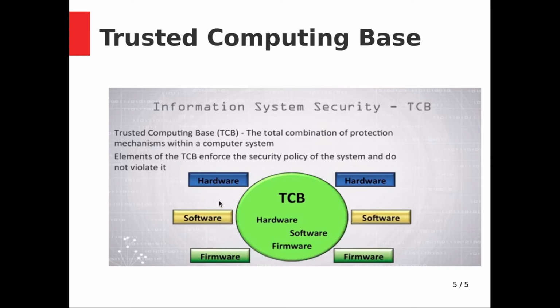Software in the sense if you store programs on an SSD hard disk, your program will run fast, your software will run fast. And firmware in the sense you are having the latest firmware, which is very good, like when you enter the BIOS setup. And here in this circle we have trusted computing with hardware, software and firmware.